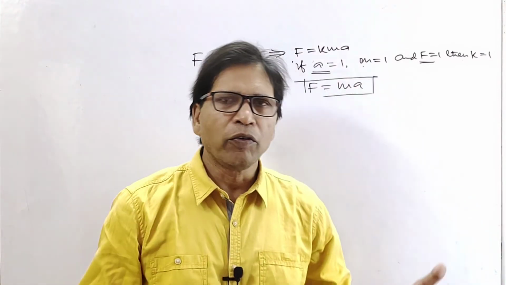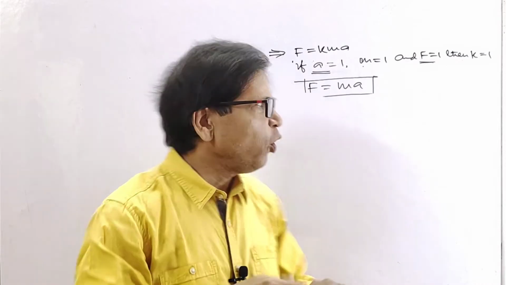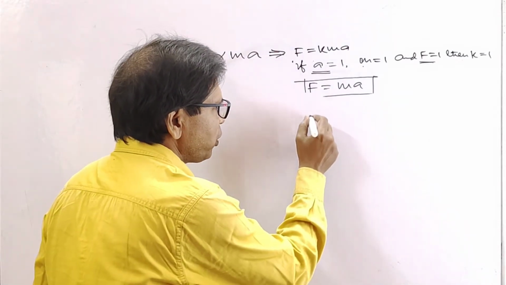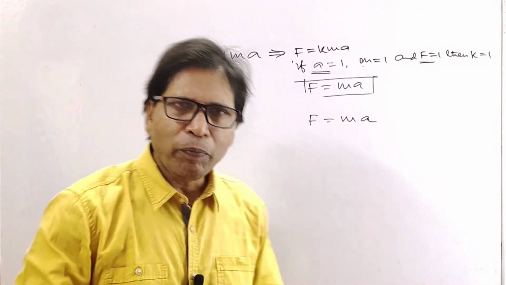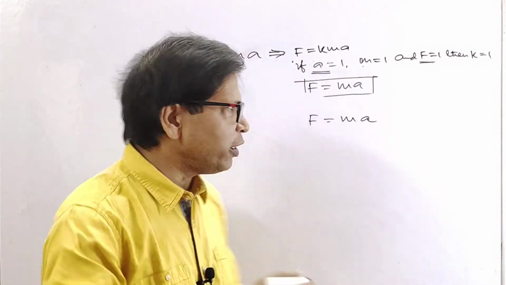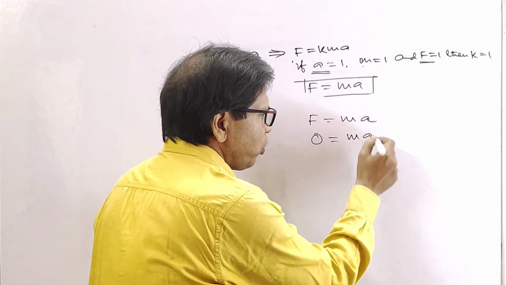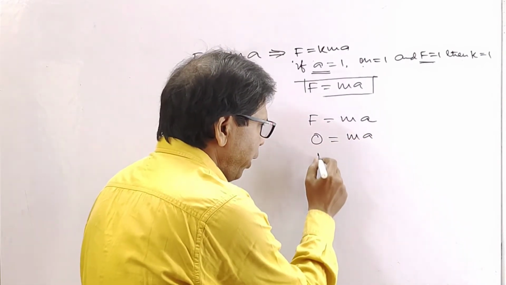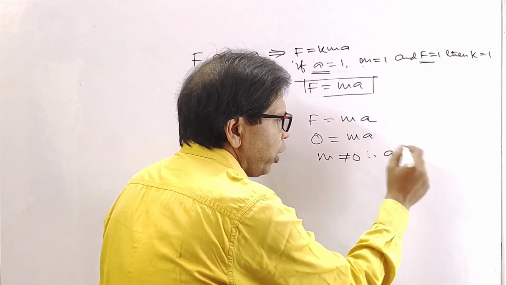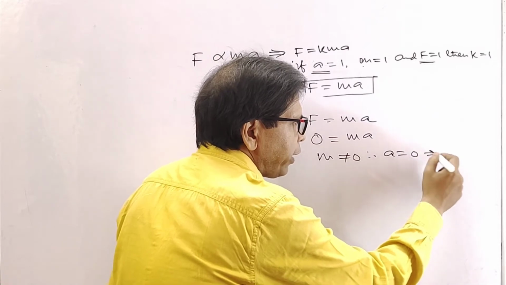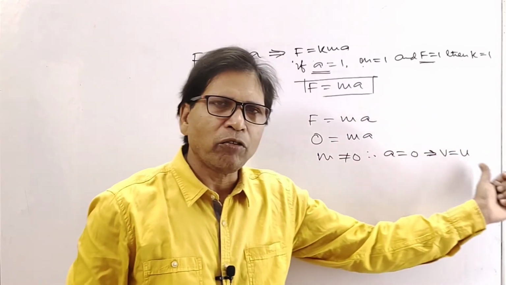Now derivation of the first law from the second law of motion. From the second law of motion we know F equals mass into acceleration. If the force acting on a body is 0, then m into a is 0. Since m is not equal to 0, therefore a equals 0. If a equals 0, that is the change of velocity equals 0, that is v equals u.